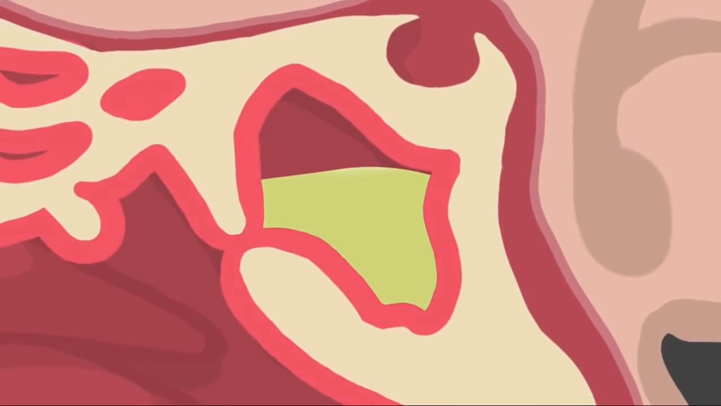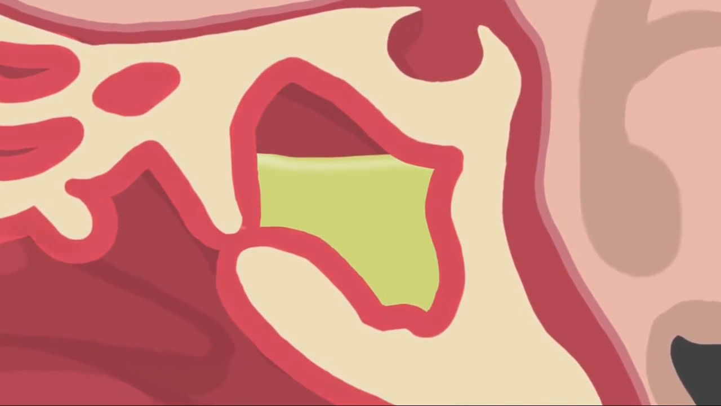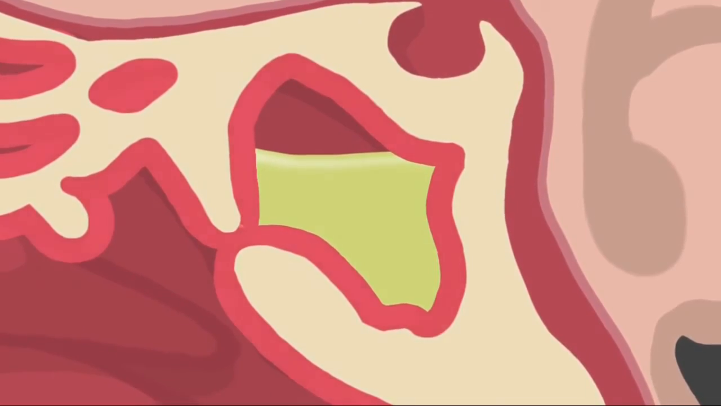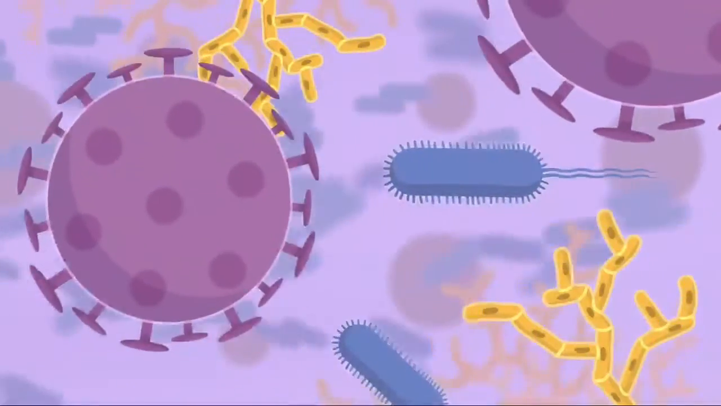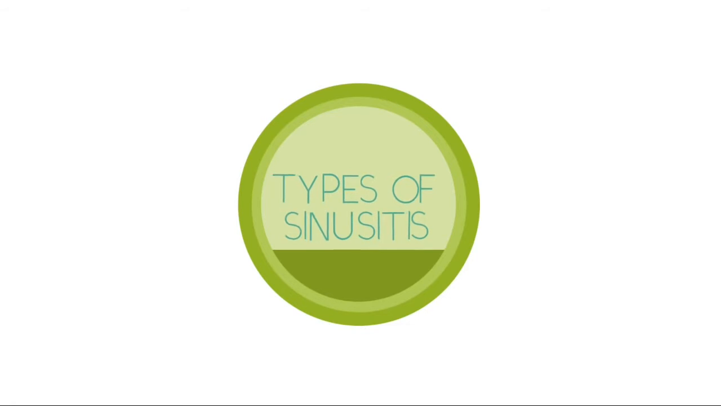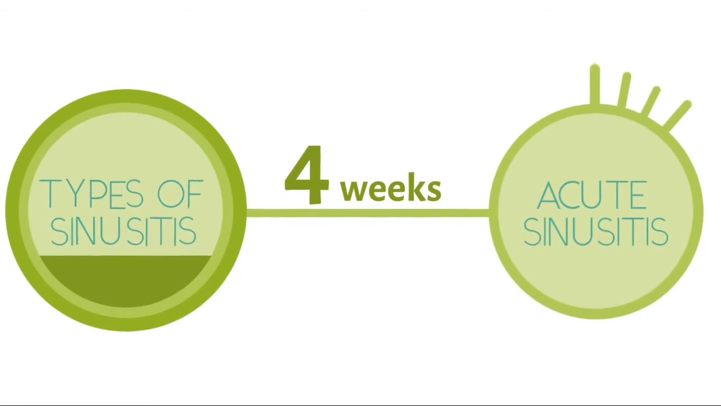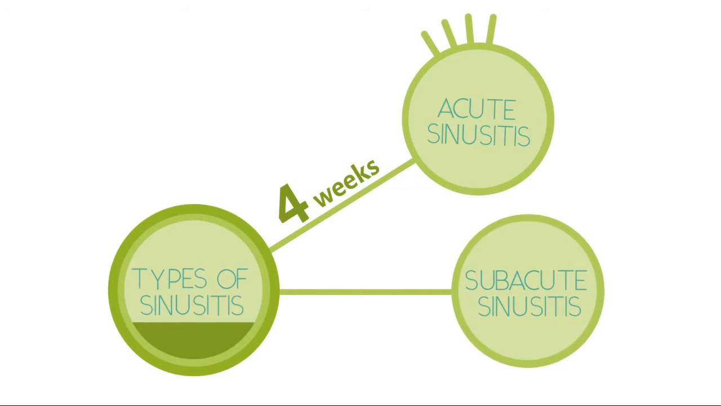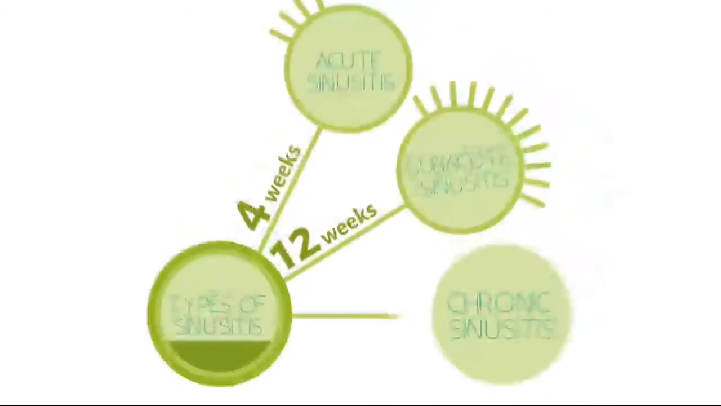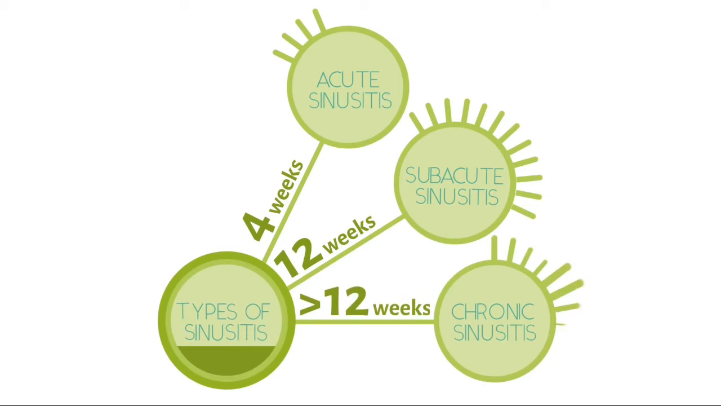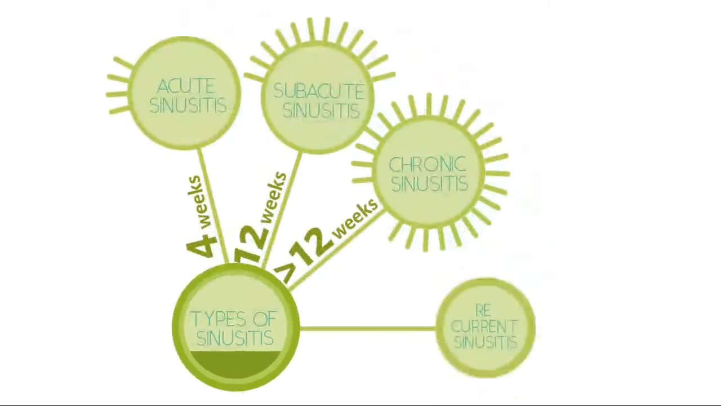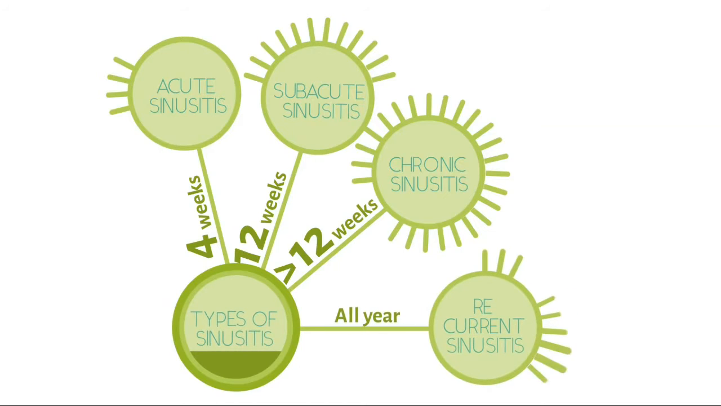Unable to circulate air and eliminate the secretions that are produced, obstructed sinuses become an ideal environment for bacterial infection. Types of sinusitis. Types of sinusitis include acute sinusitis, which lasts up to 4 weeks, subacute sinusitis, which lasts 4 to 12 weeks, chronic sinusitis, which lasts more than 12 weeks and can continue for months or even years, recurrent sinusitis with several attacks within a year.